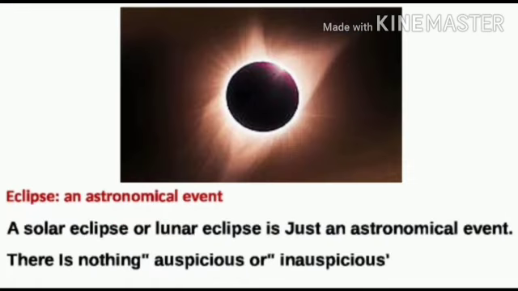Eclipse is an astronomical event. A solar eclipse or lunar eclipse is just an astronomical event. There is nothing auspicious or inauspicious about these events. It is just a result of the sun, the earth and the moon being in specific positions. There is a lot of curiosity about eclipses because an eclipse is not a regular occurrence.